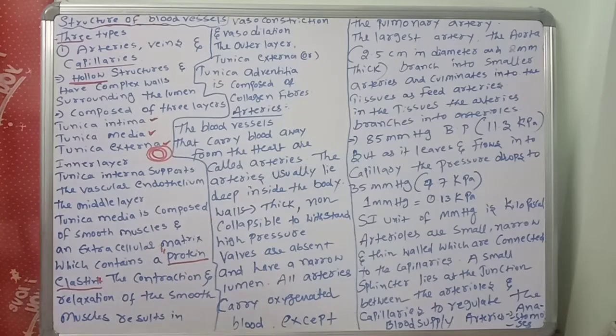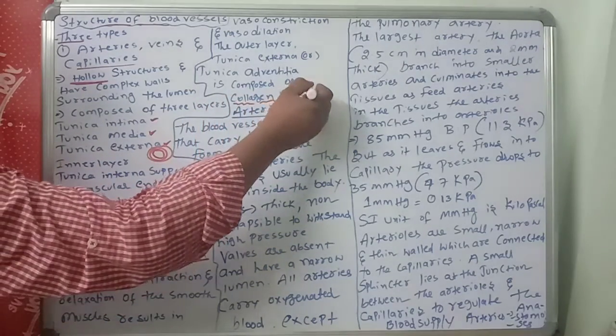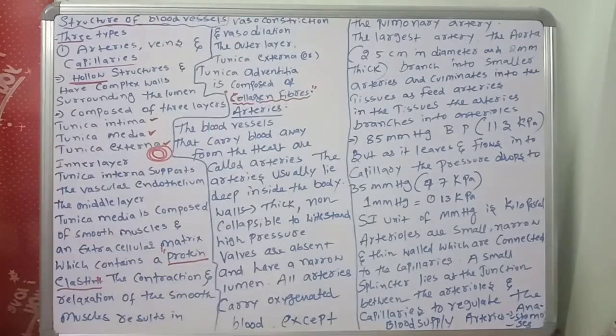What is the tunica externa, the tunica adventitia, composed of? It is composed of collagen fibers. The tunica externa, tunica adventitia, is composed of collagen fibers. Next, we come to the structure of blood vessels we are discussing.